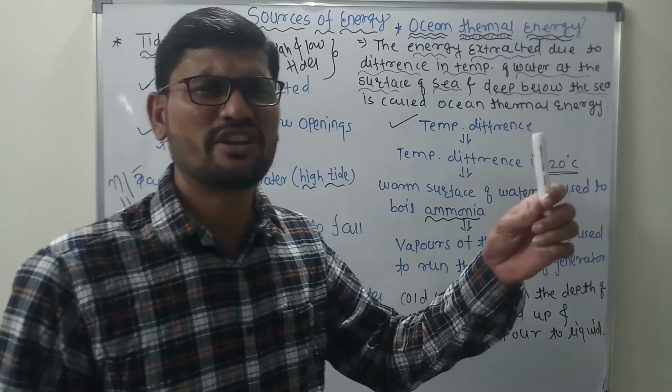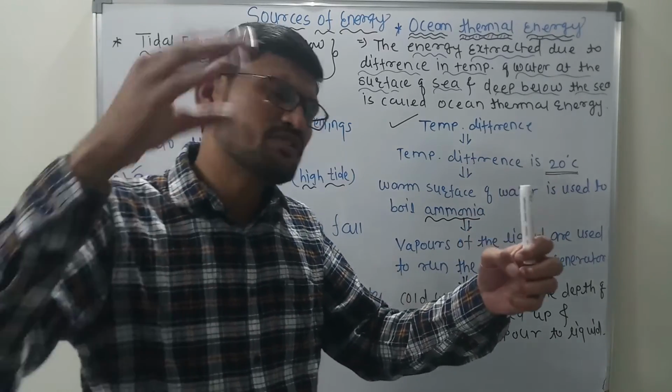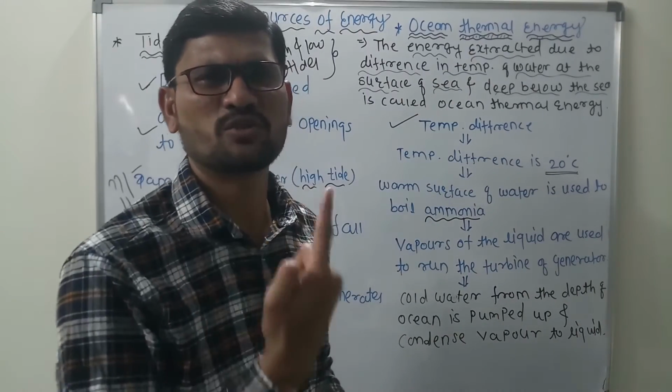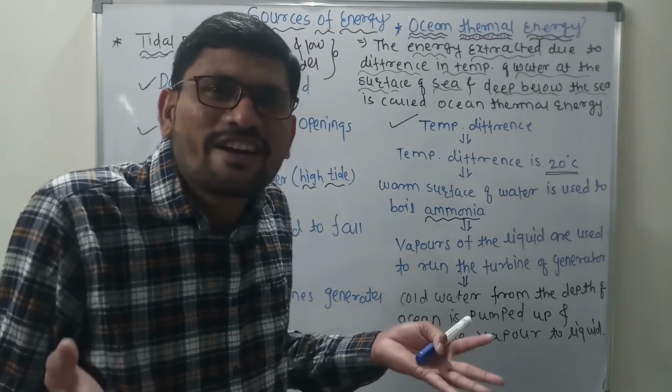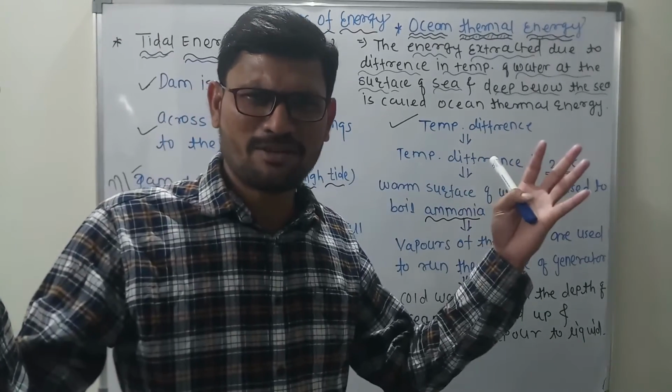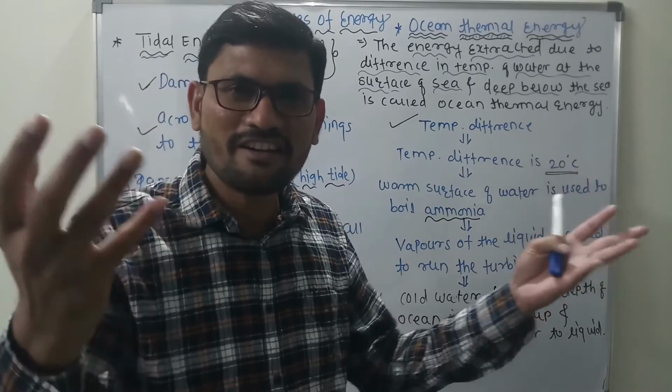You know that there is one generator, and when the ammonia boils there are vapors, and these vapors are allowed to fall on the turbine, and the turbine starts rotating, tick, tick, tick. Just imagine the picture: as soon as the turbine starts rotating, electricity will be generated.